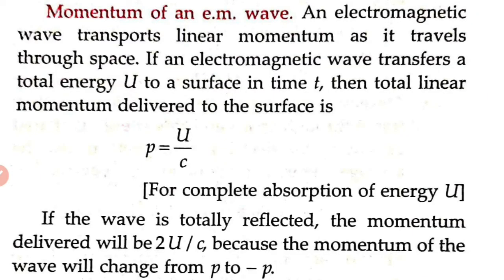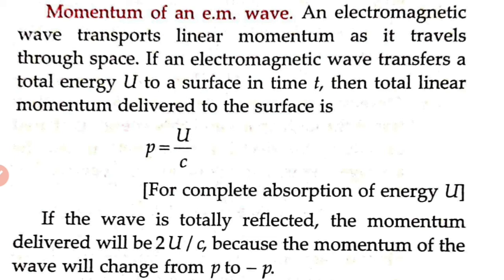Now, the momentum of an electromagnetic wave. An electromagnetic wave transports linear momentum as it travels through space, or in short, an electromagnetic wave can carry both energy and momentum with it. If an electromagnetic wave transfers a total energy, capital U, to a surface in time t, then the total linear momentum delivered to the surface is P equal to capital U by C, where U is the total energy delivered to the surface. And this equation holds for complete absorption of energy U.